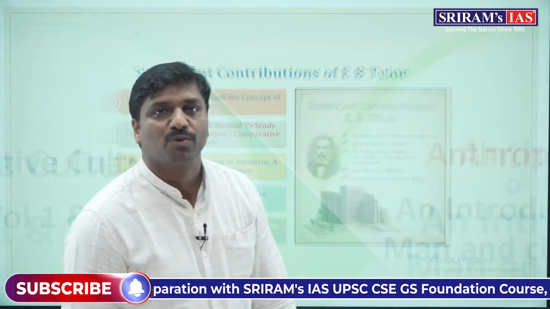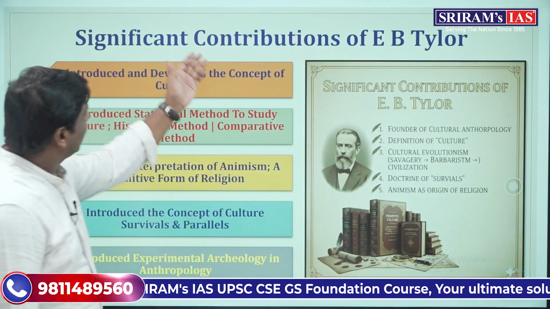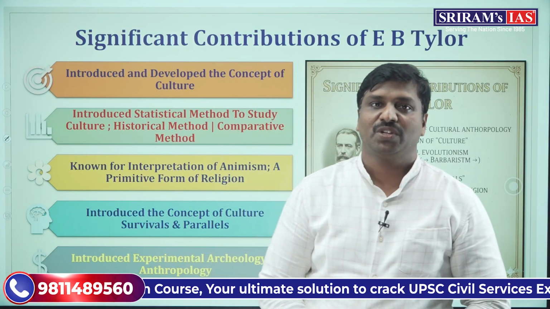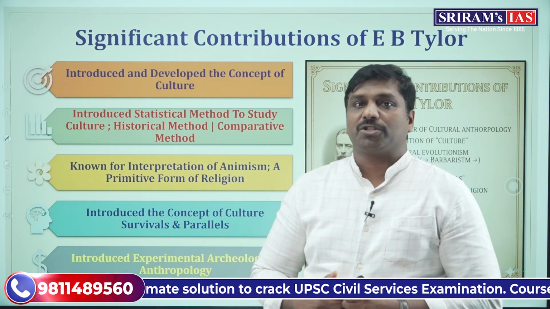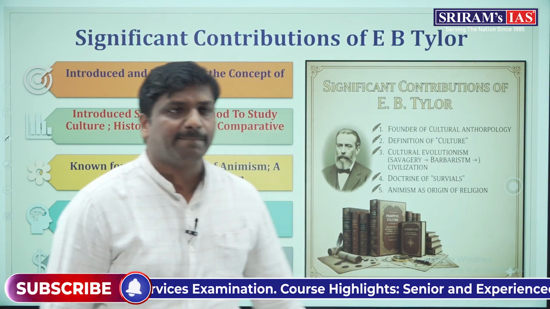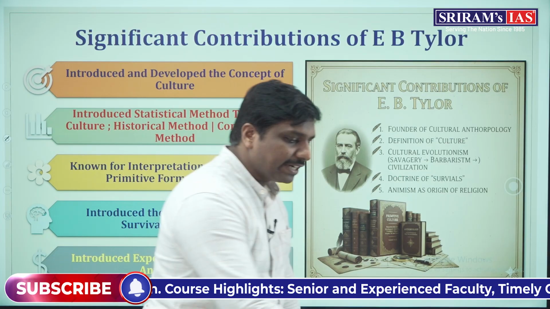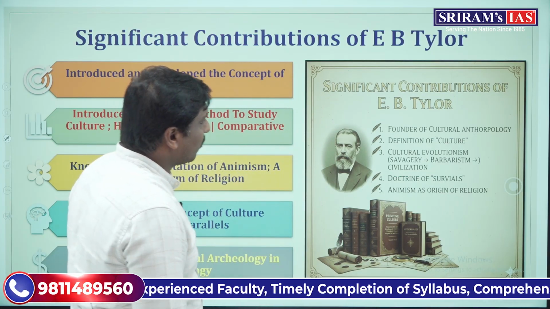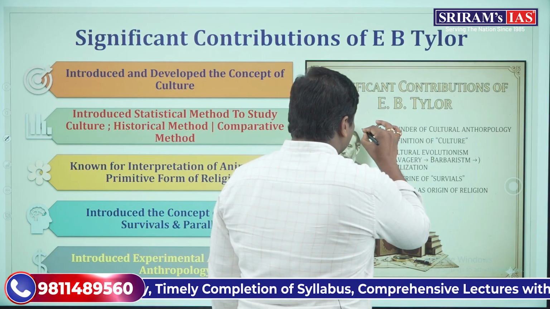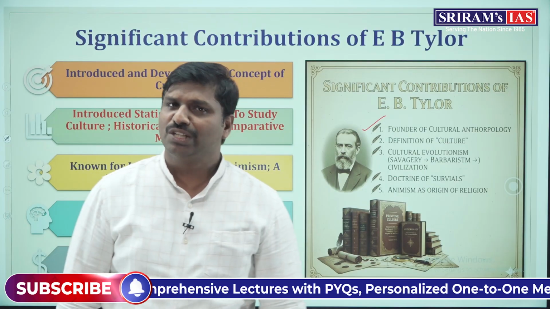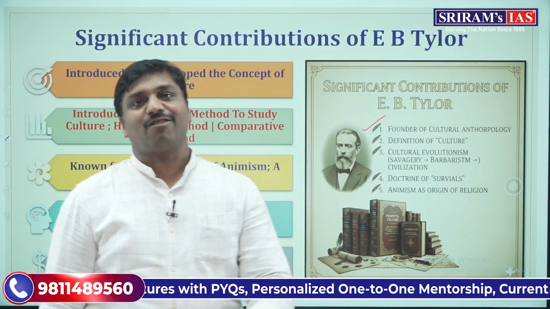Now friends, let's proceed further and understand the significant contributions of E.B. Tylor. From the perspective of anthropology, particularly socio-cultural anthropology, E.B. Tylor is credited with some important contributions. First and foremost, he is regarded as the founder of cultural anthropology. That's a very important contribution.